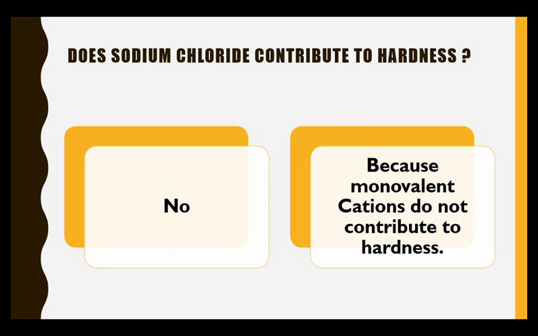Therefore, the salts such as potassium chloride, sodium sulfate, sodium chloride, sodium bicarbonate, potassium bicarbonate, these are all monovalent cationic salts. Therefore, they do not contribute to hardness, though they are the chlorides, sulfates, nitrates and bicarbonates of the monovalent cations.